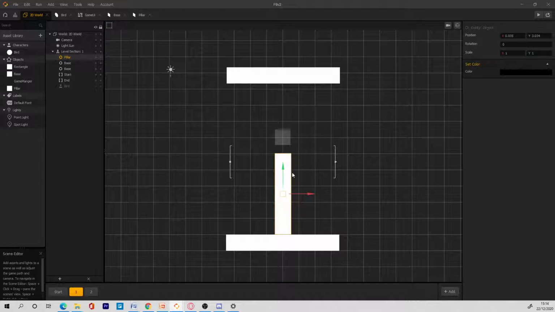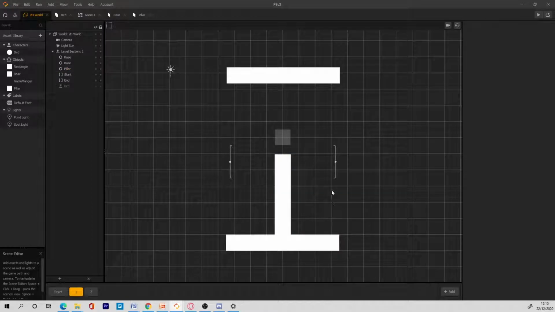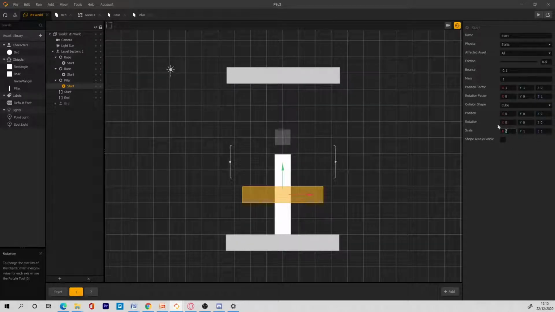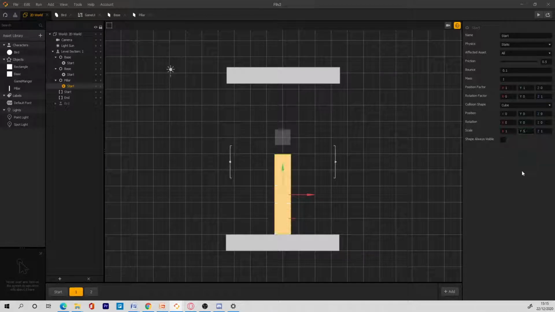So let's say the pillar is right here, like 0 0 0. So this pillar, I'm going to drag it down a bit, and send it to the back. So this pillar right here, I am going to add an if collide to it. You need to make sure that the collision of your objects are always the same size as the object. So make this 5 as well. Yeah, that's good.